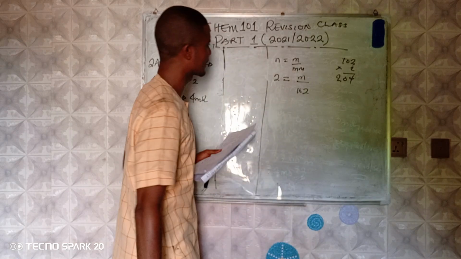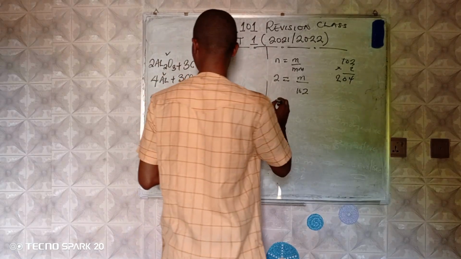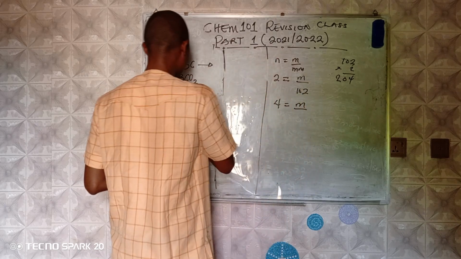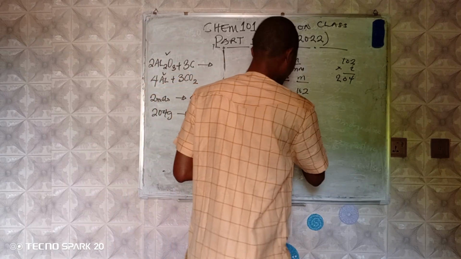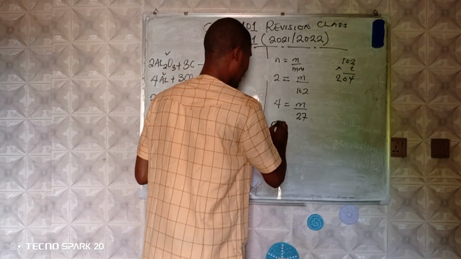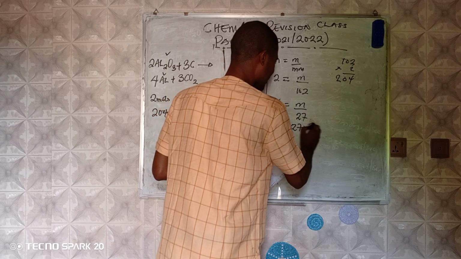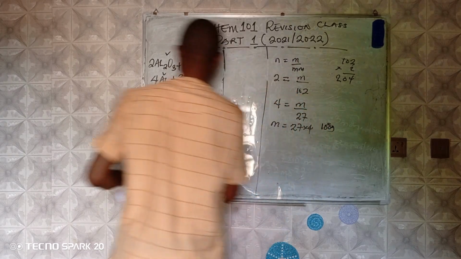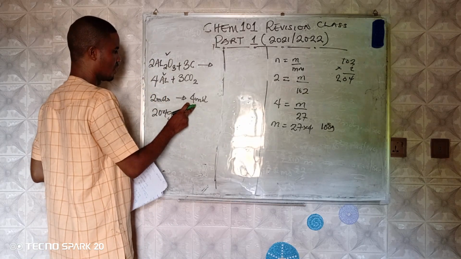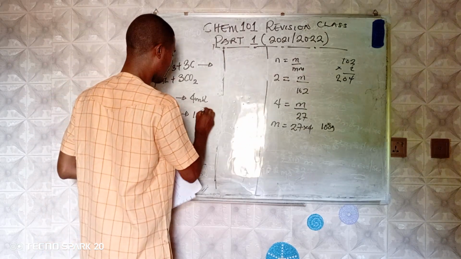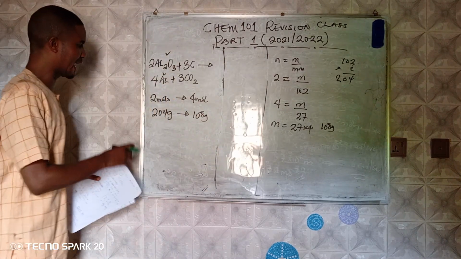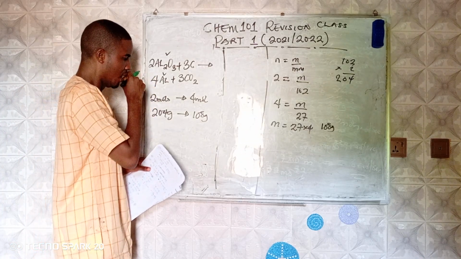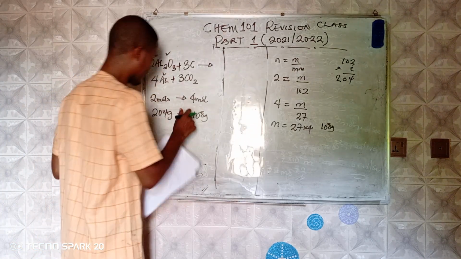Using the same formula, we have 4 here, here is M, and the molar mass of aluminum metal is 27. Then if you calculate for M, we have 27 times 4, and that will give you 108 grams. That means the equivalent of 4 moles of aluminum metal is 108 grams. So we have that 204 grams of aluminum oxide produce 108 grams of aluminum metal.